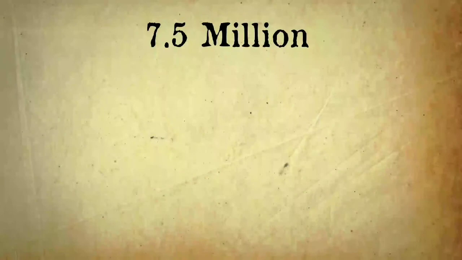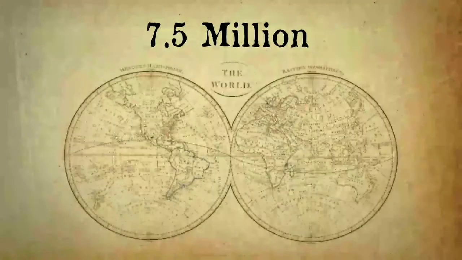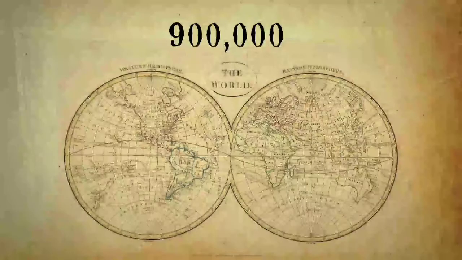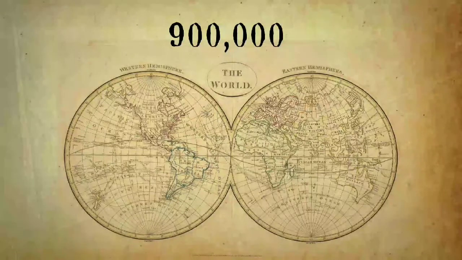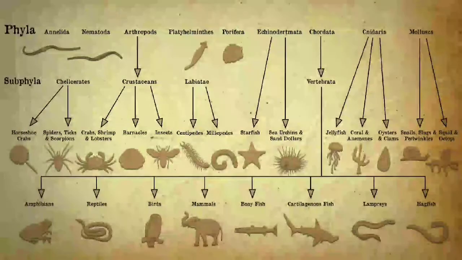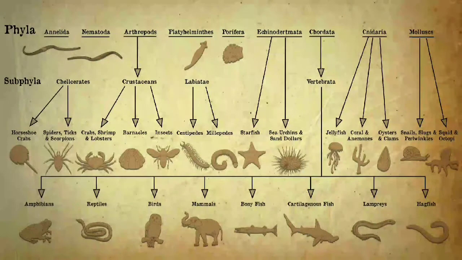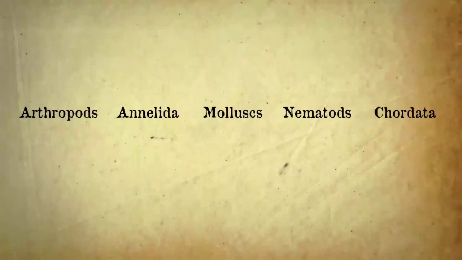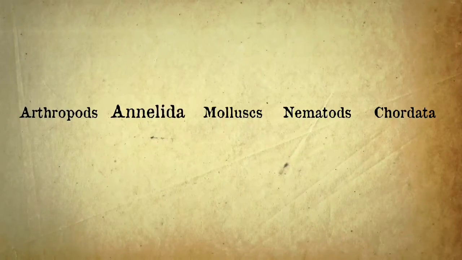Thought to be over 7.5 million species of animal on planet Earth, of which 900,000 have been described. These are arranged into over 30 phyla, of which these are the 9 most common. And these are the 5 main animal phyla: arthropods, annelids, mollusks, nematodes, and chordata.